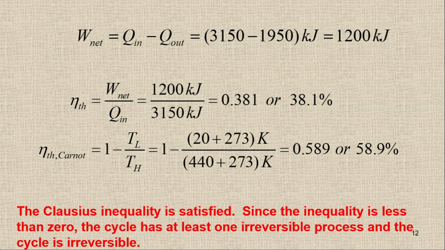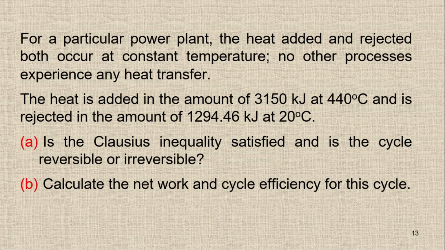So this is the first question. We have another question here, and if you see, we almost have the same problem. For a particular power plant, the heat added and rejected both occur at constant temperature. No other process experiences any heat transfer. The heat is added in the amount of 3150 at 440 degrees Celsius, but the amount of heat rejected is 1294.46 at 20 degrees Celsius.